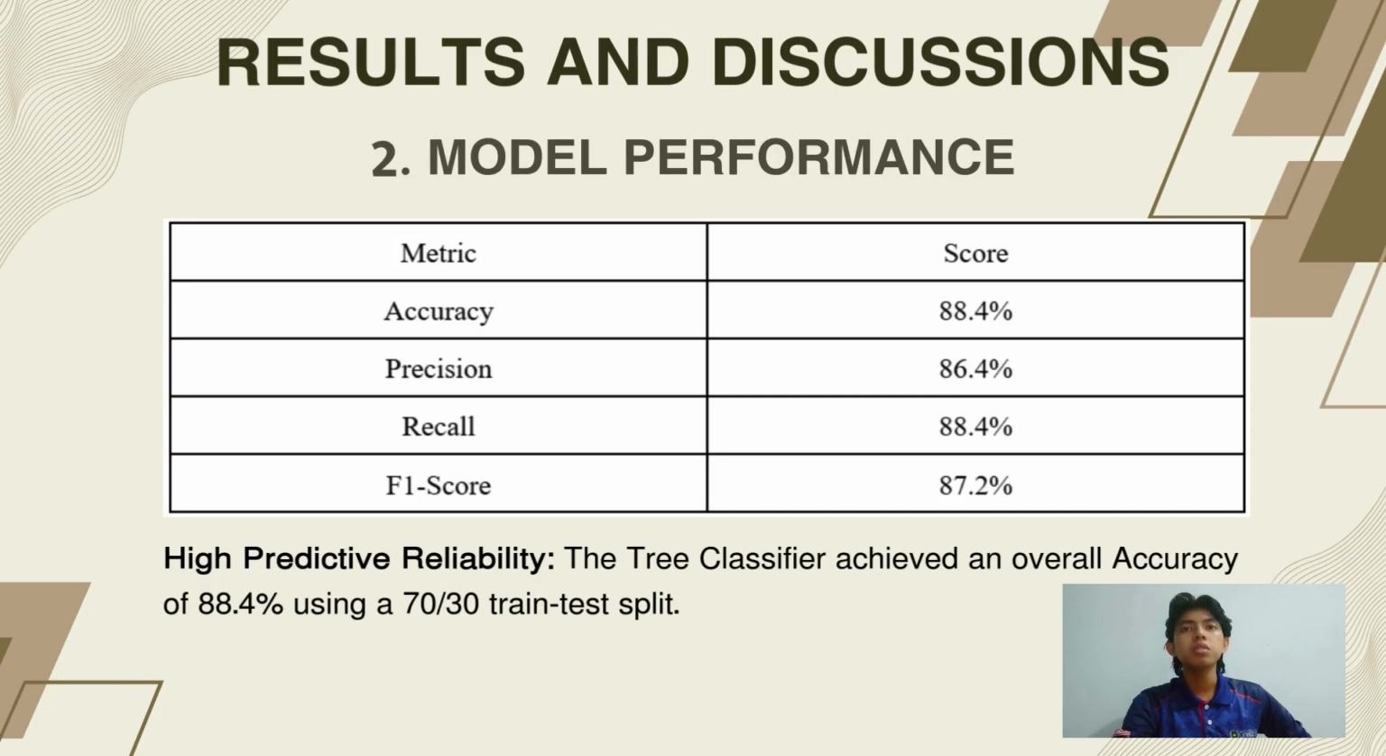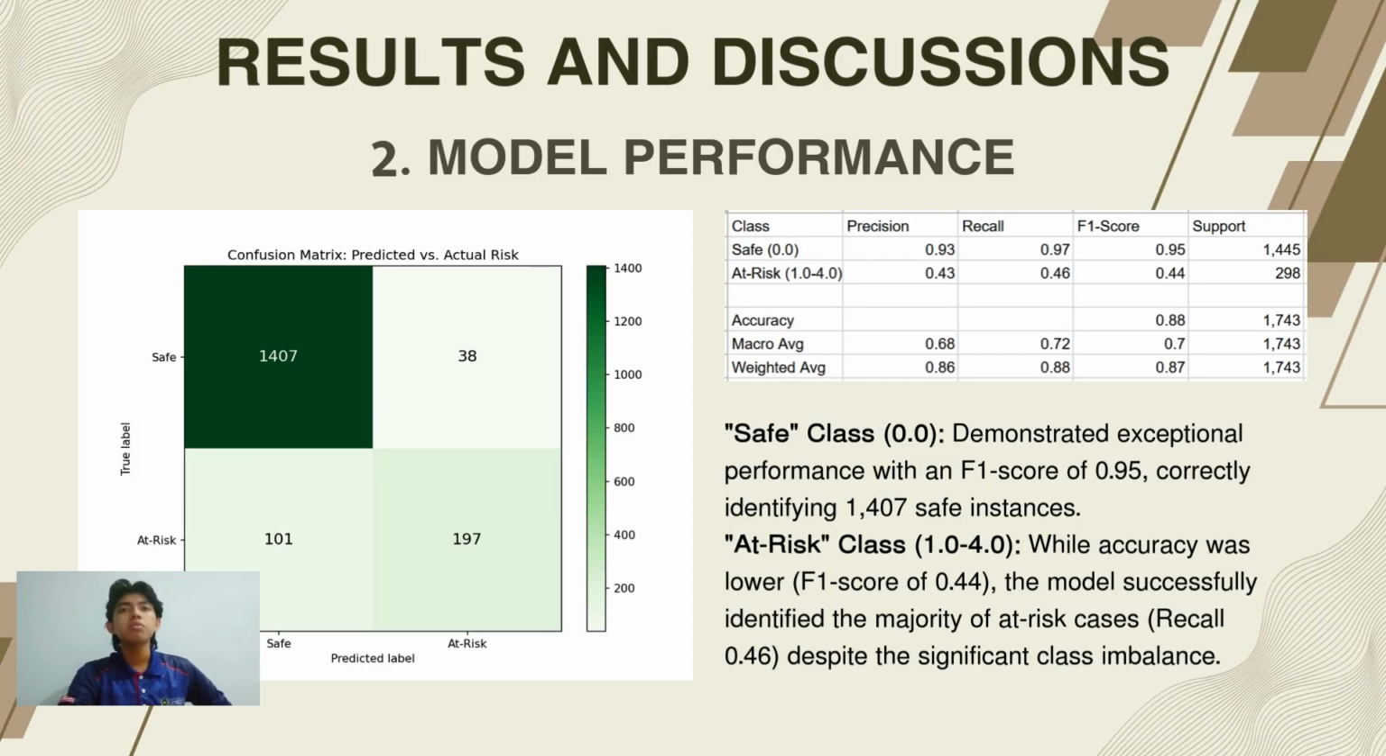Moving to model performance, our three-color classifier was highly effective, reaching an overall accuracy of 88.4%. As shown in our classification report, we are extremely precise at identifying safe air quality days with an F1 score of 0.95. However, the real challenge was at the risk categories.